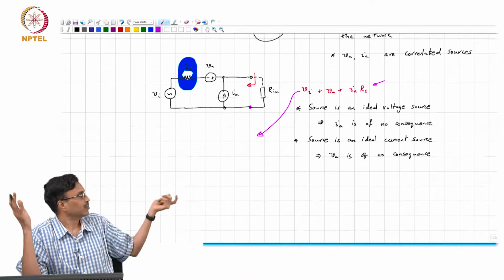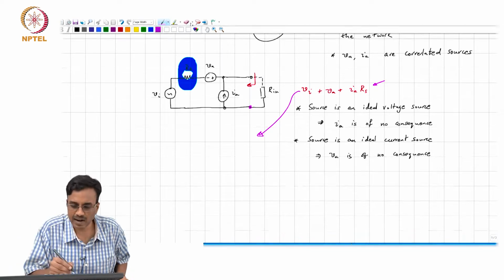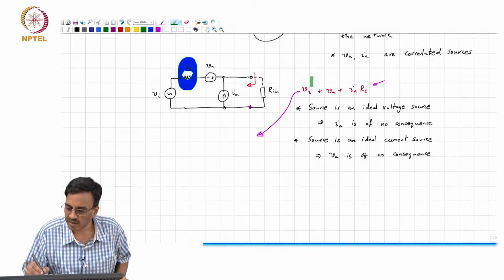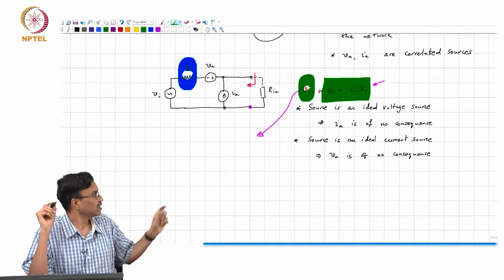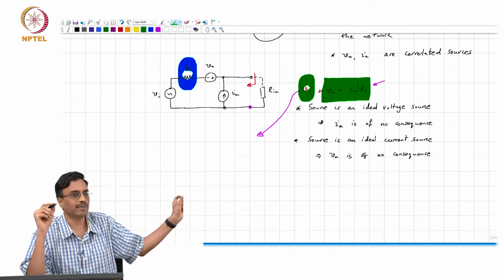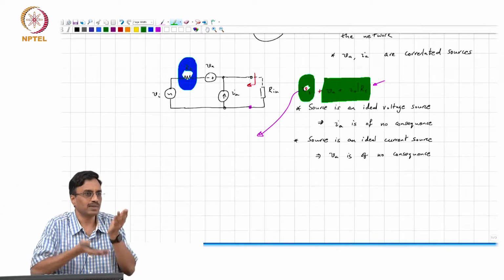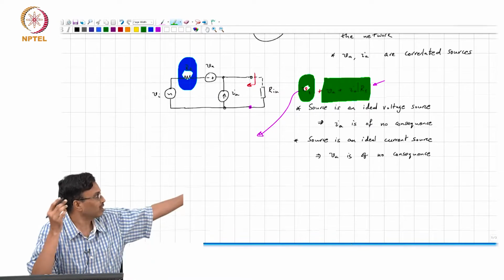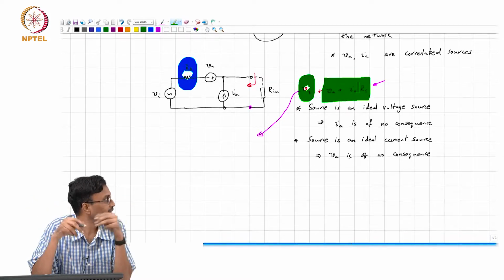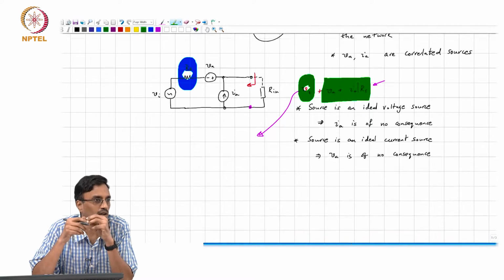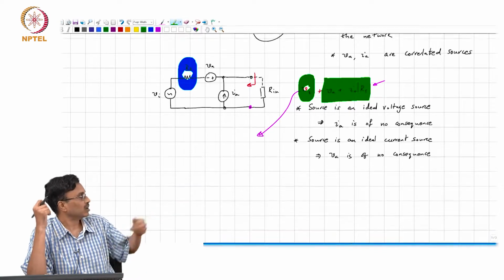So, if you want to minimize the noise, this is the signal and this part corresponds to the noise, okay? Both the signal and VA plus IA times RS are going to be processed by the same transfer function going forward, right? So, maximizing the signal to noise ratio means you would like the signal power to the noise power to be as large as possible.